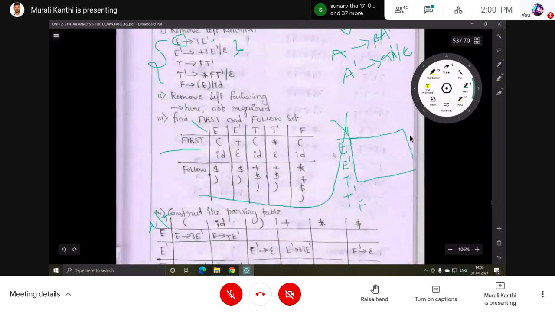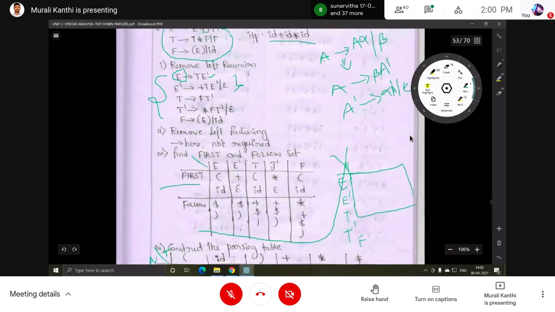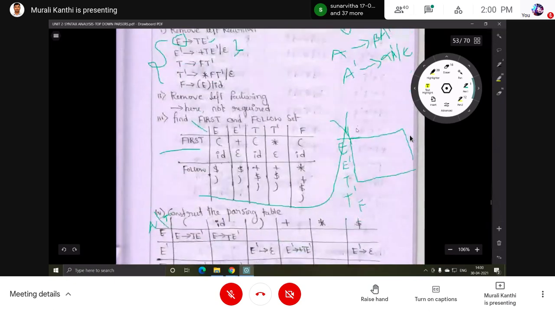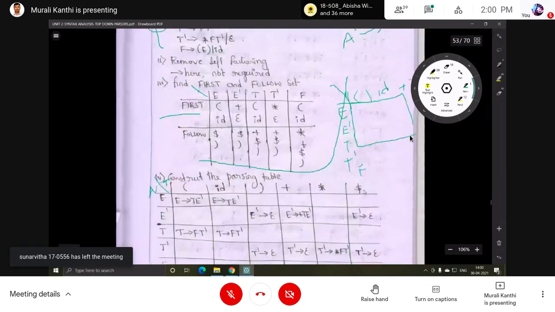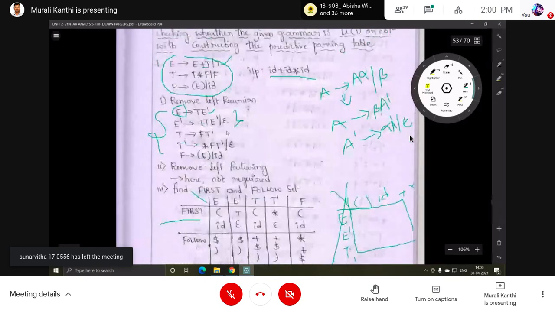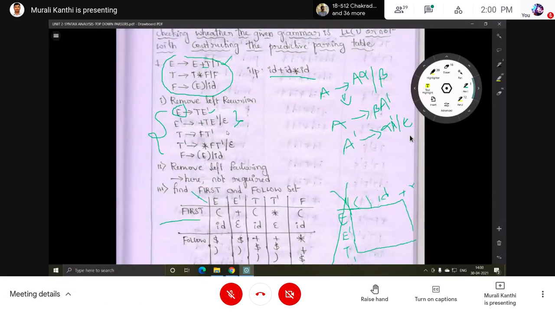So what are the symbols? You can take open parenthesis, closing parenthesis, ID, plus, star, and one more, dollar. Dollar is not there in the grammar, but take it as a dollar. Then epsilon is there, but don't take epsilon as an input symbol. That is nothing.